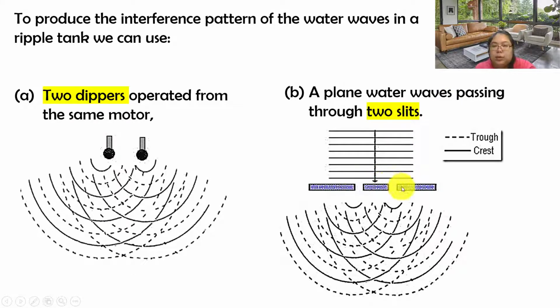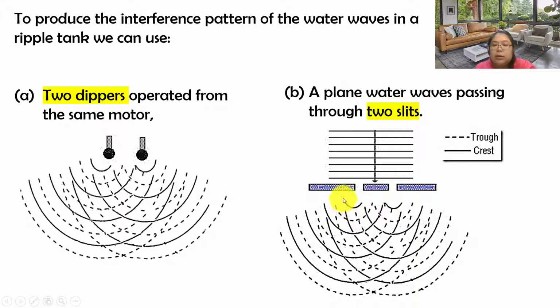Okay, this one is a two slit. When the wave just passes through, it also produces the same result, also starting with the crest, then after that a trough, then continuing with a crest. So from here later we find which part should be the constructive, which part should be the destructive.